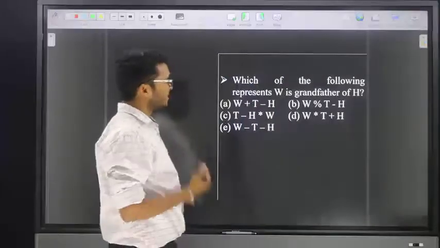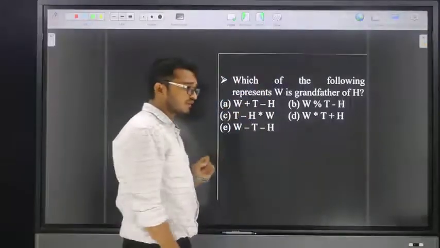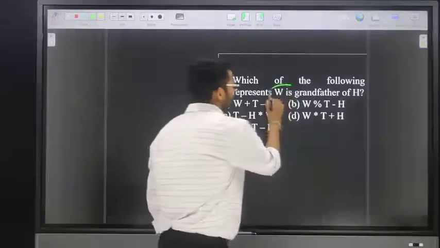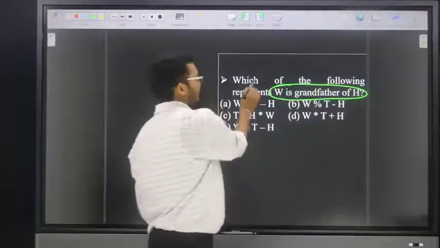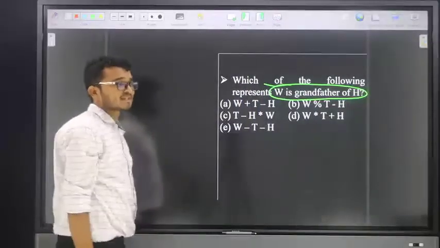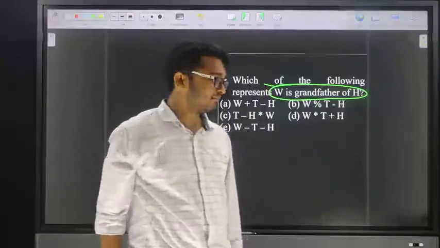They mention: which of the following represents W is grandfather of H? Friends, W is grandfather of H means W is compulsory male. Try to solve.